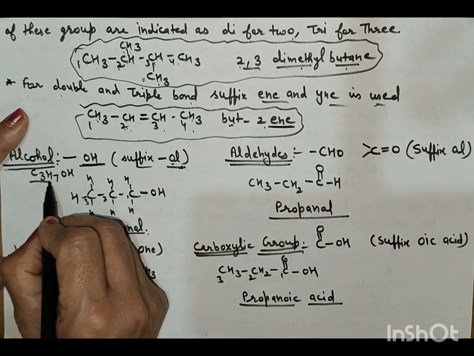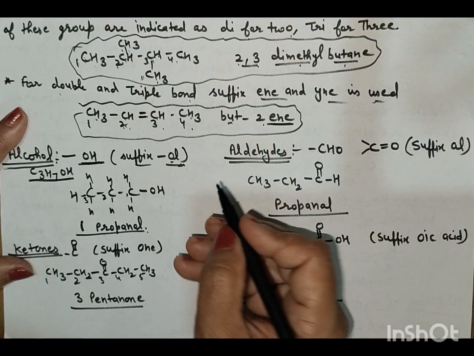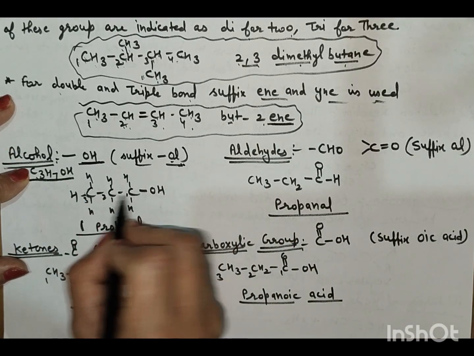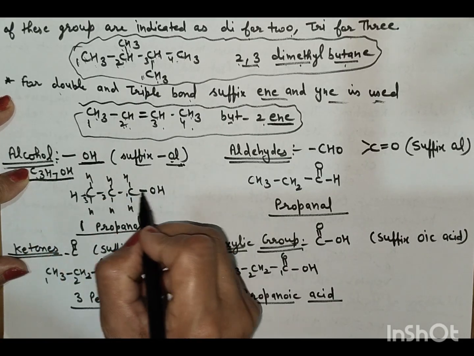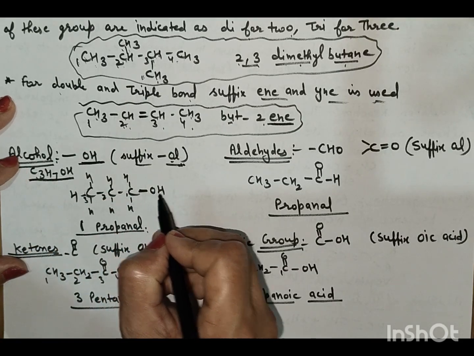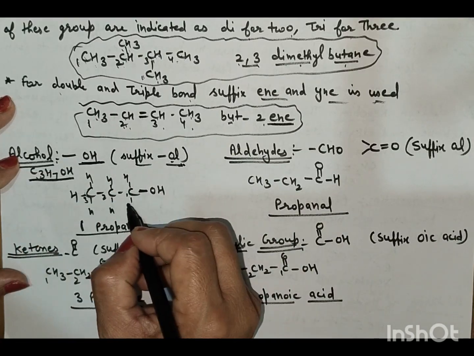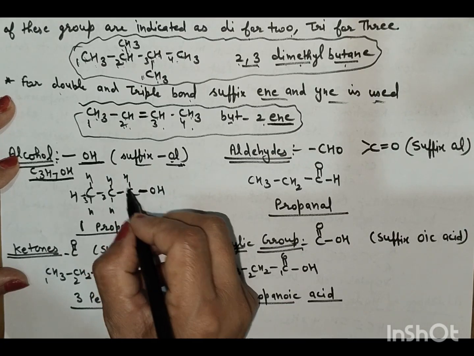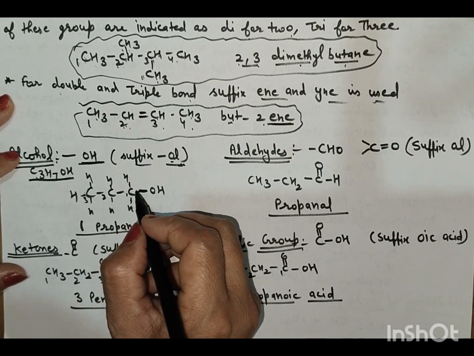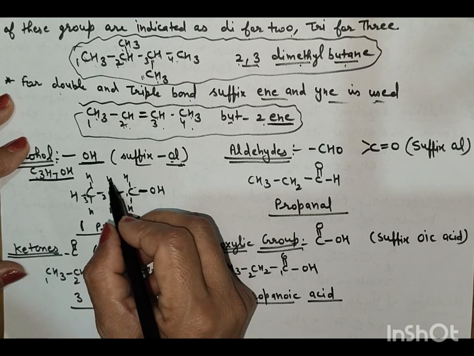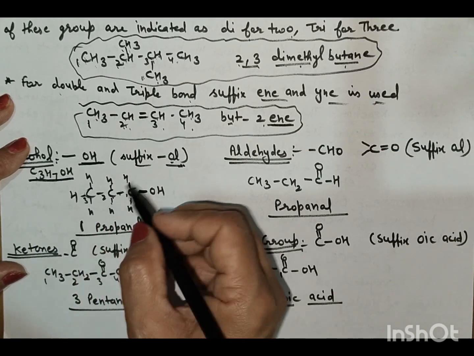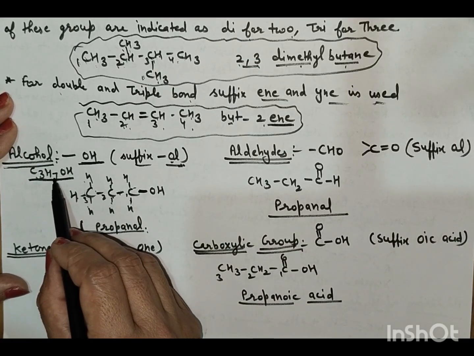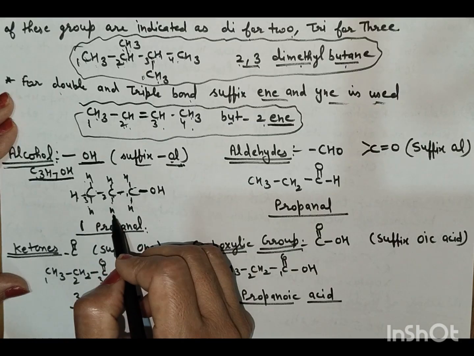Now we write the name of this formula. First, write down 3 carbons, and now write down the functional group on any side, and then satisfy the valency with hydrogen. Here, 1, 2, 3, 4, the tetravalency of this carbon is satisfied, and here also the tetravalency of carbon is satisfied, and hydrogen should be 7: 1, 2, 3, 4, 5, 6, 7.